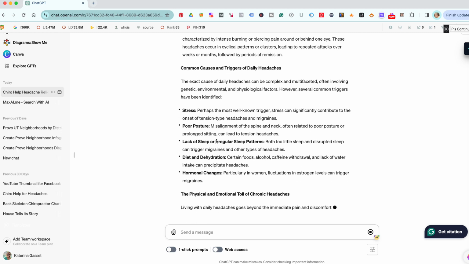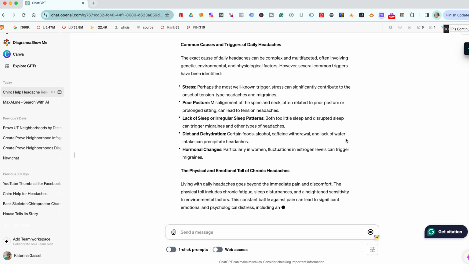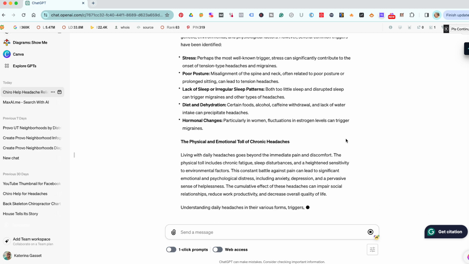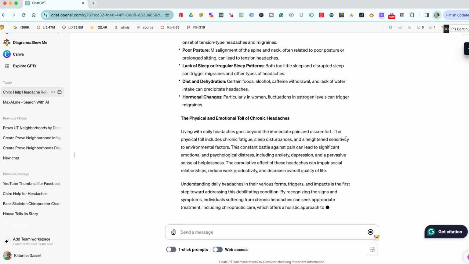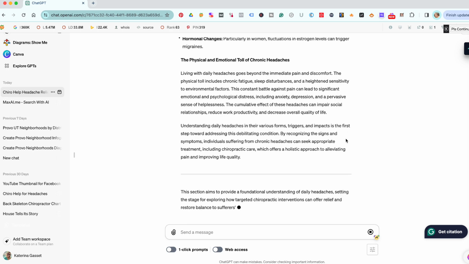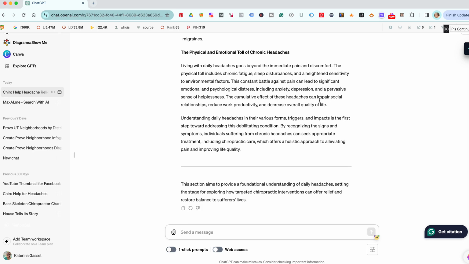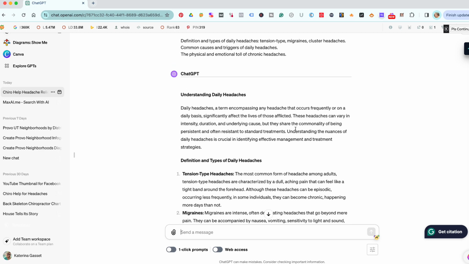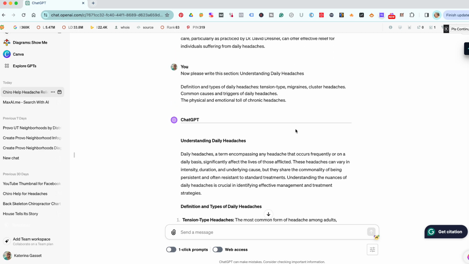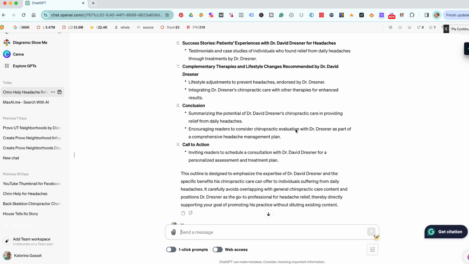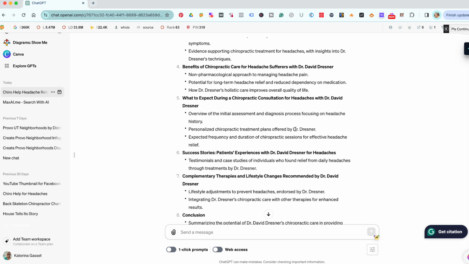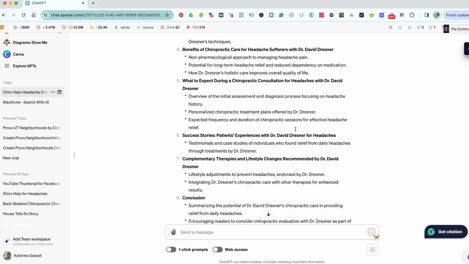So I like the way it's doing its points. This is how you get good quality content from Chat. Now, the other place you can get really good content is Claude 2. But I have found that if I break this up, it's just much simpler for us to use Chat. If I was writing this in SEO Writer, it's going to be a good article, but it's not going to be technical enough for a medical one. I don't know how to explain it, but it's kind of hard to explain.